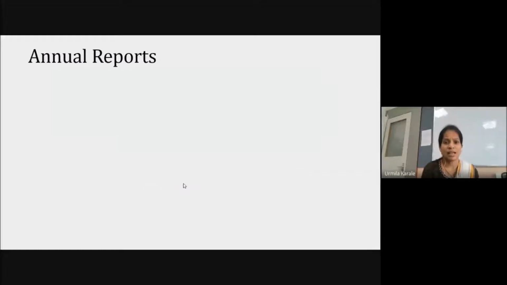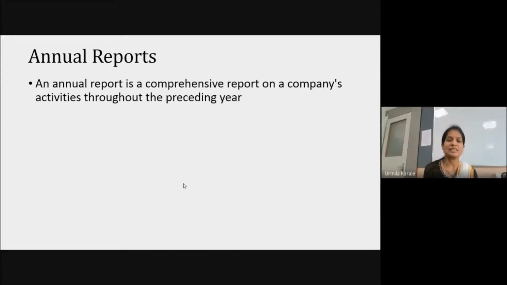First of all, what is meant by annual reports, where you're going to find out these statements? You can easily understand annual report is nothing but a comprehensive report on companies' activities throughout one particular year. So when we talk about this year, we are specifically talking about the financial year, how company has performed in the last financial year, that you can easily find out from the annual reports of the company. So all the detailed information you will find out in these reports.